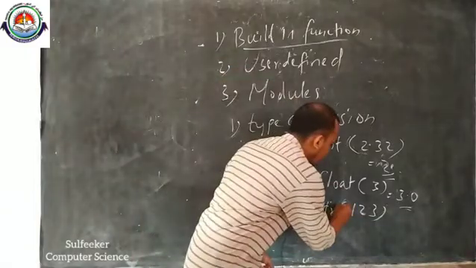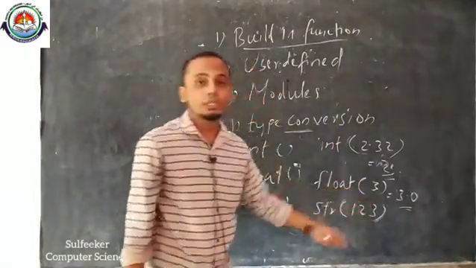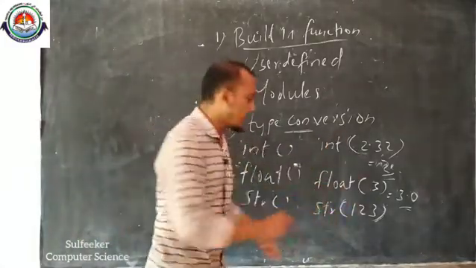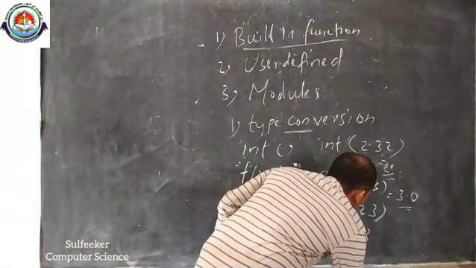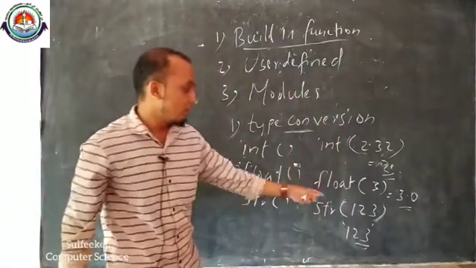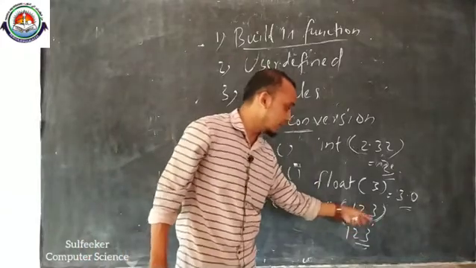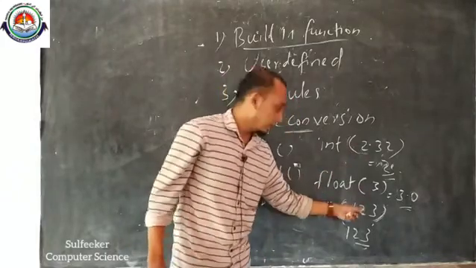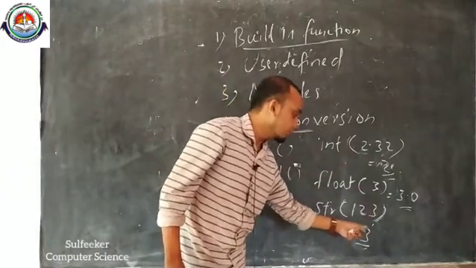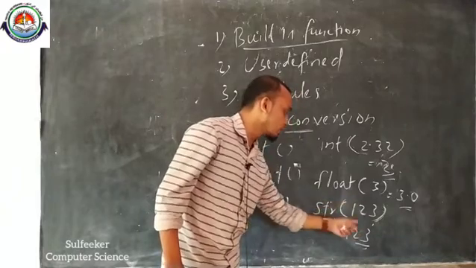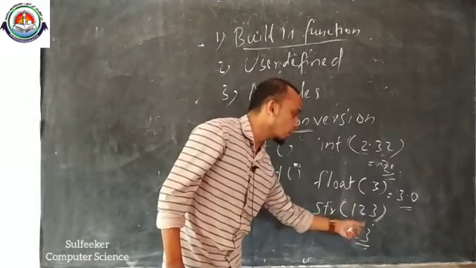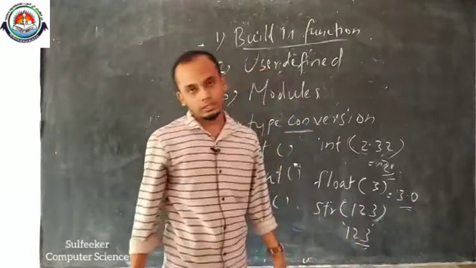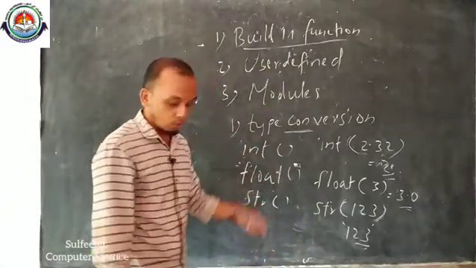Our aim is to convert this integer value 123 into string format. When we convert this integer value into a string format, its result will be 123 within single quotes, because every string is declared within a double quote or single quote. So here 123 is an integer value, but when we convert it into a string, we will get the result within quotes. Here it is not an integer value, it is a string '123' within single quotes. Okay, that is called a string.